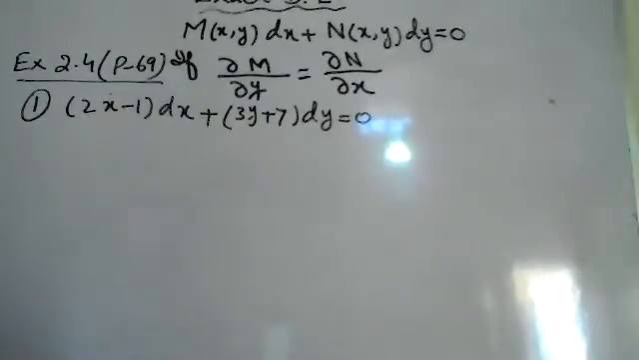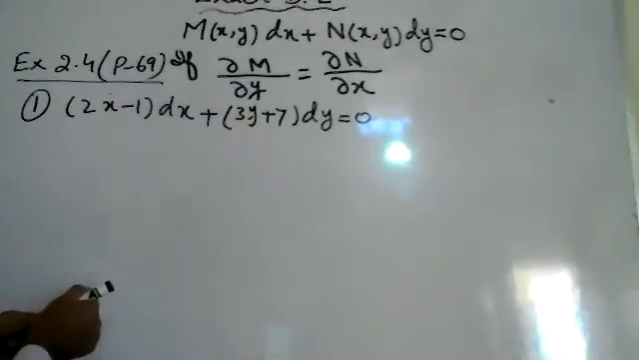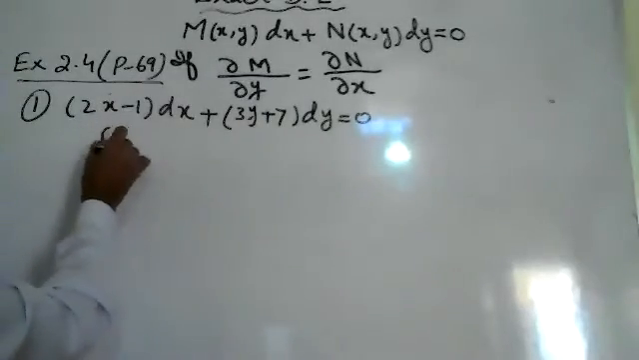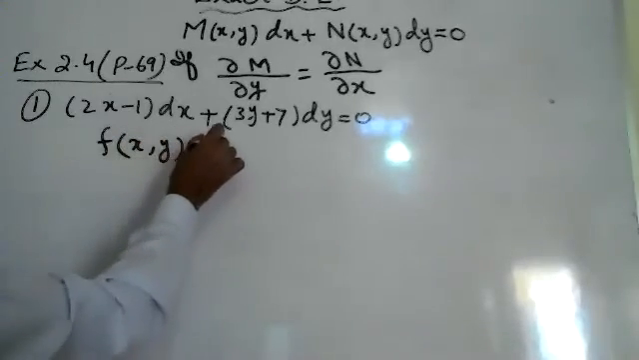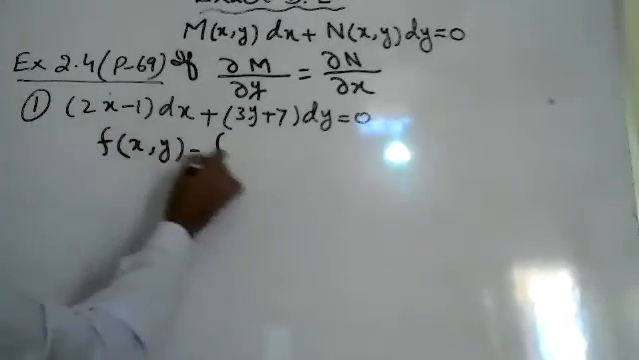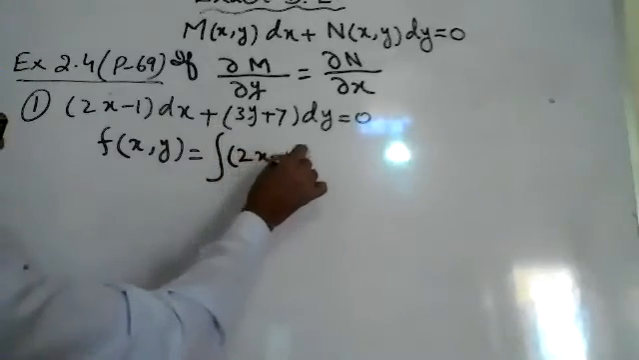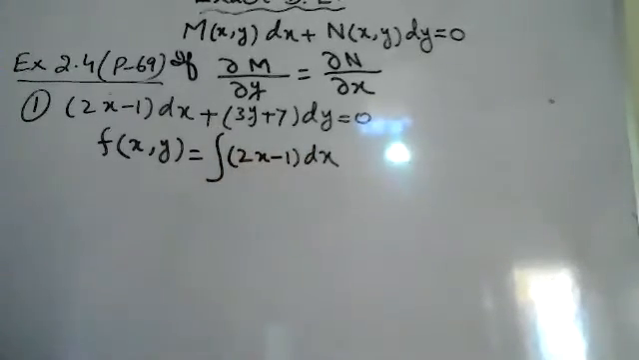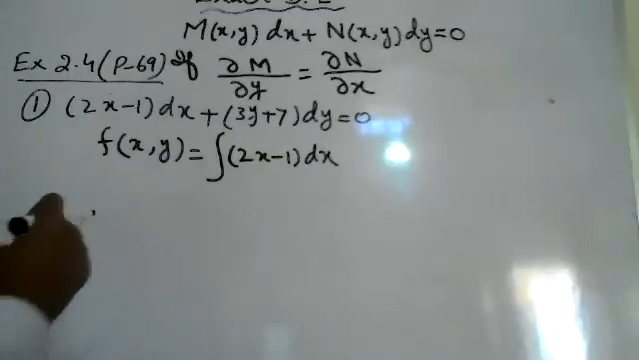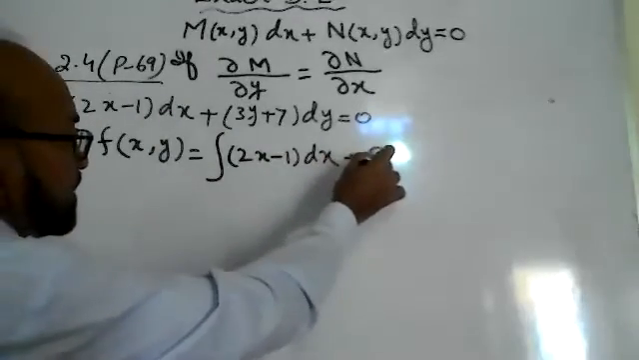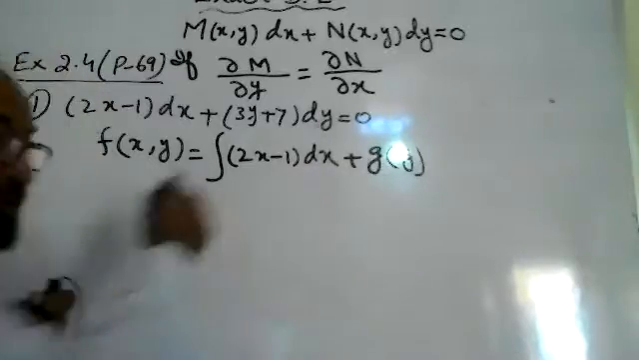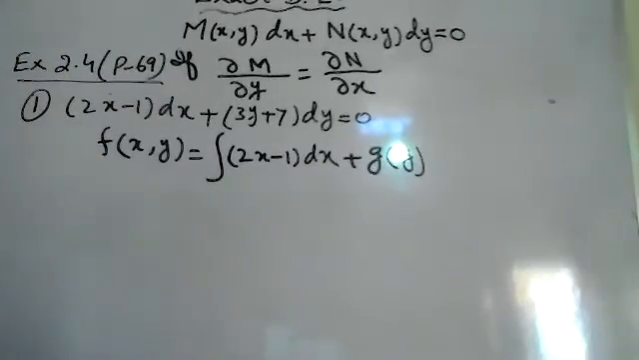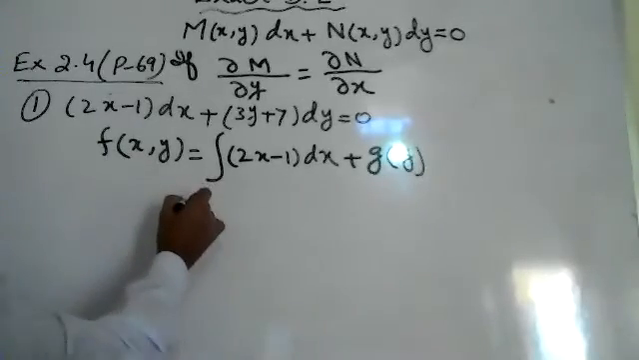So we will find f of xy, sorry. F of xy will be the integration of 2x minus 1 with respect to x. And when we are integrating with respect to x, we have to take g of y as a constant. Okay, we will integrate this one.